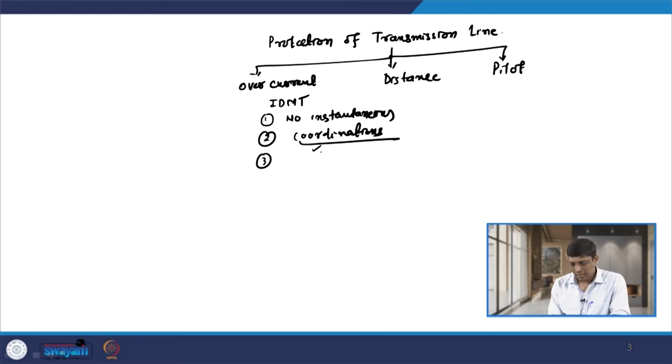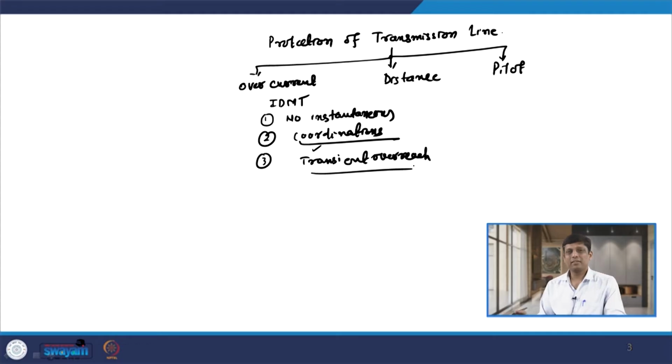And the third thing is the problem of transient overreach. All overcurrent relays are affected by the phenomenon known as transient overreach. It is the tendency of a relay to operate beyond its zone of protection, that is known as overreaching, and as this phenomenon is transient in nature, it occurs in the first few cycles, 3, 4, 5 cycles, that is why it is known as transient.